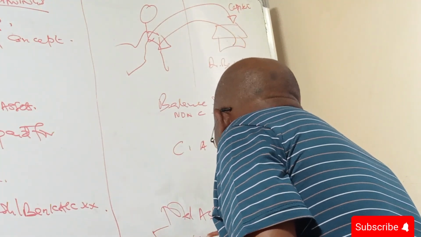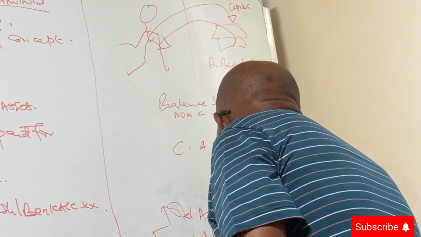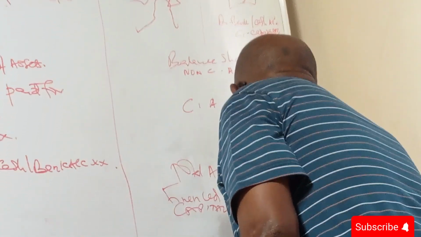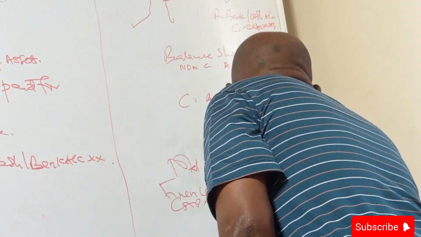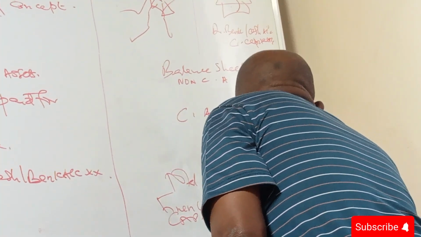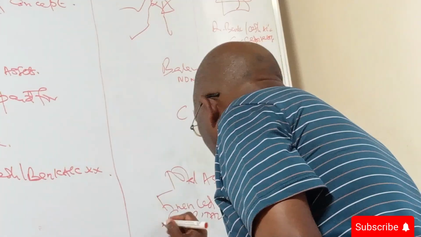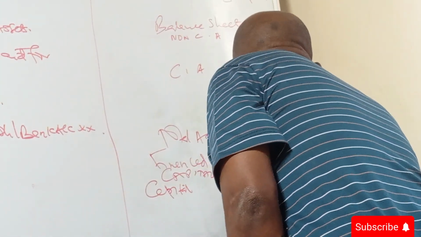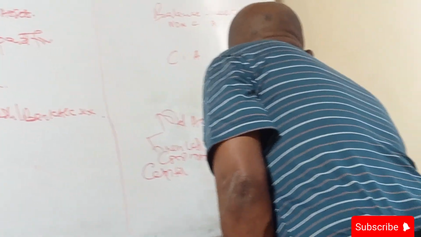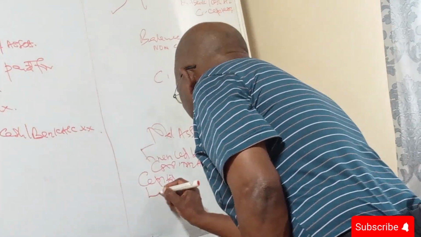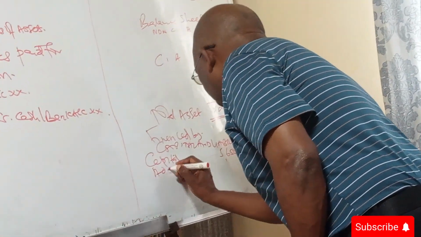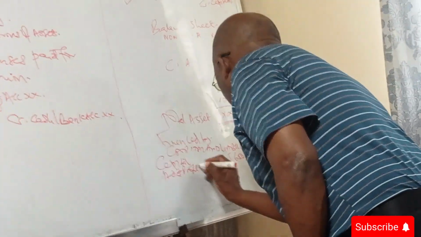Where did we get the money to acquire all those assets? We say capital and liabilities. And therefore, we say capital 5,650,000. Then we say less. So maybe we say add profit for the year.